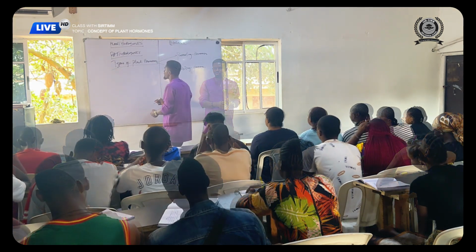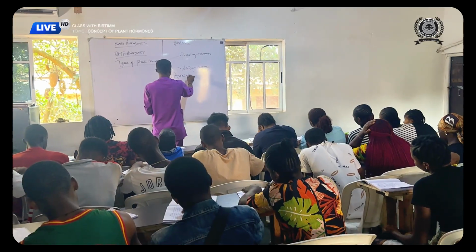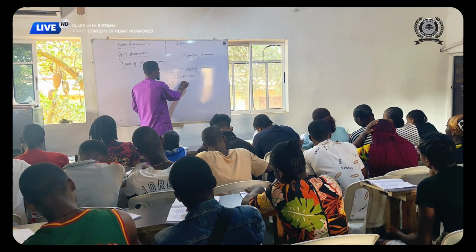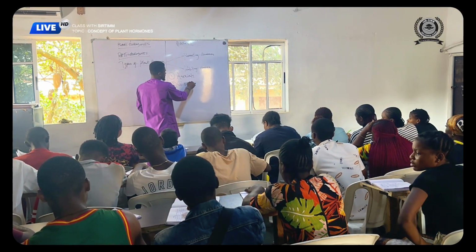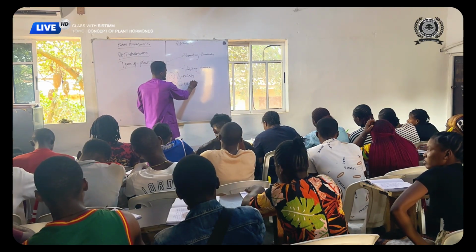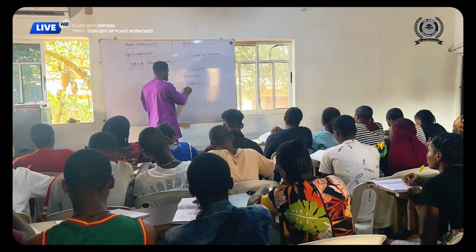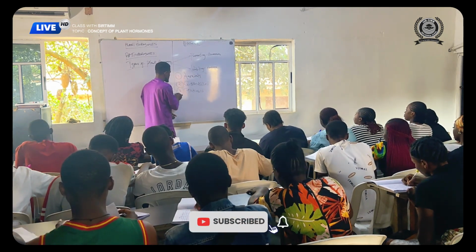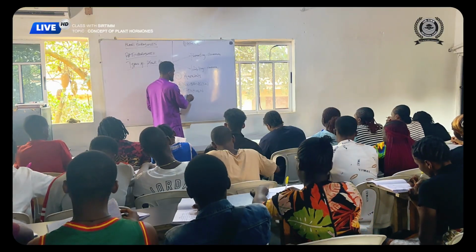So number one hormone we have in a plant is auxins. Number two is gibberellins. Number three is cytokinins. Number four is abscisic acid.